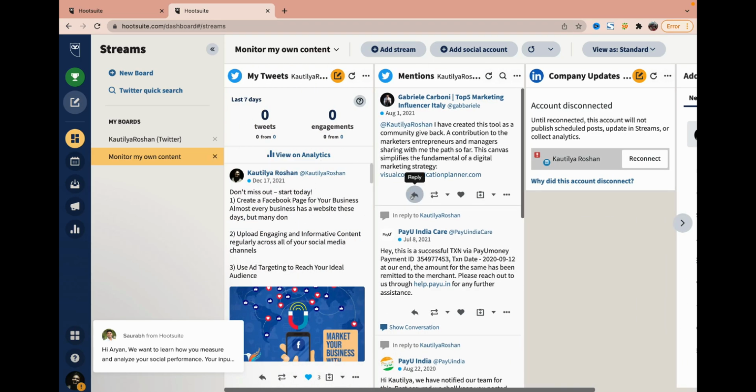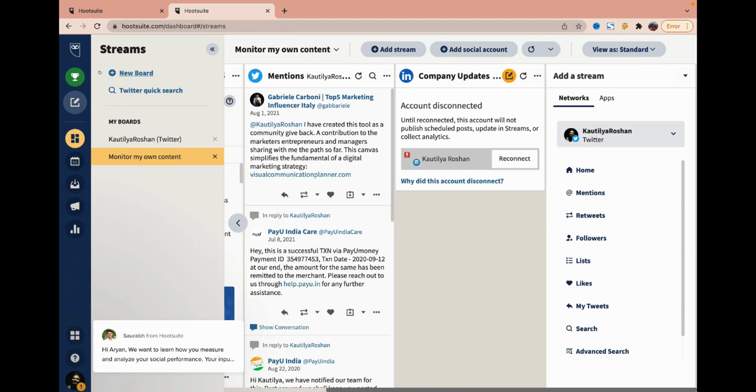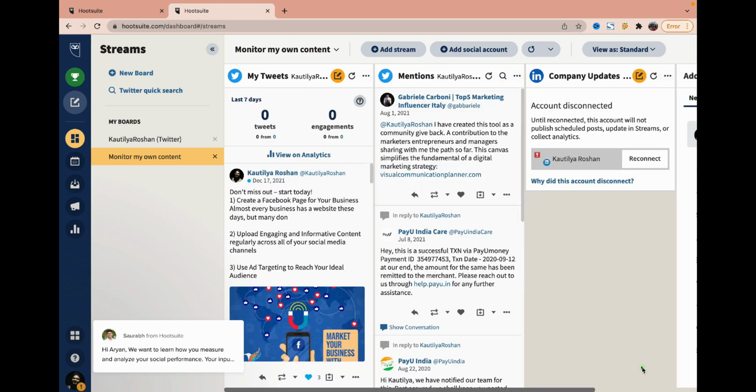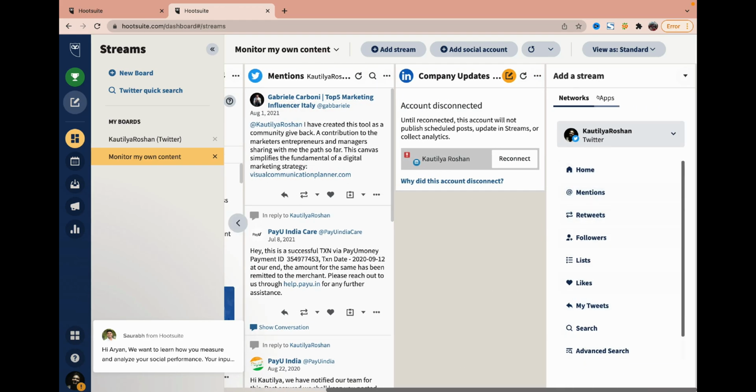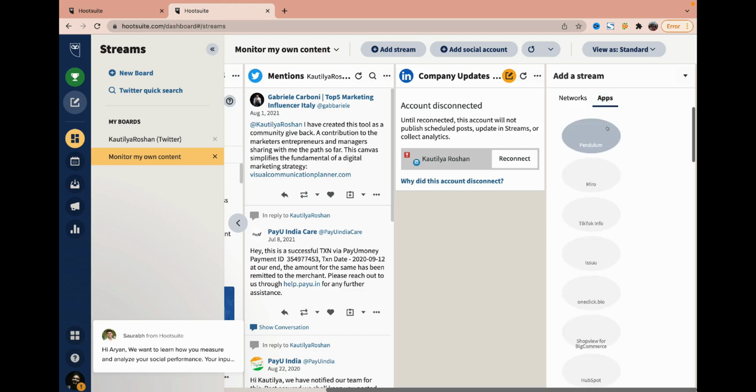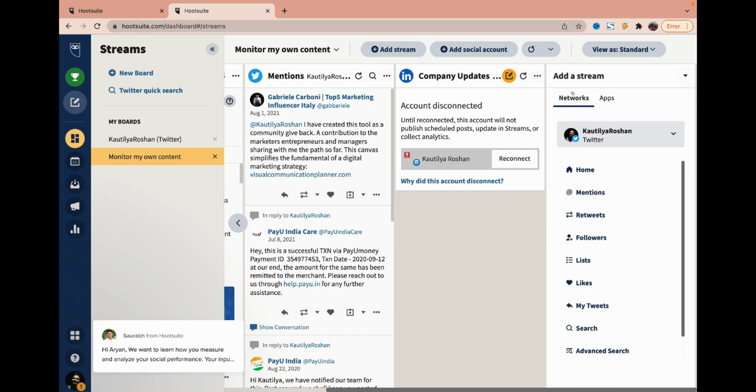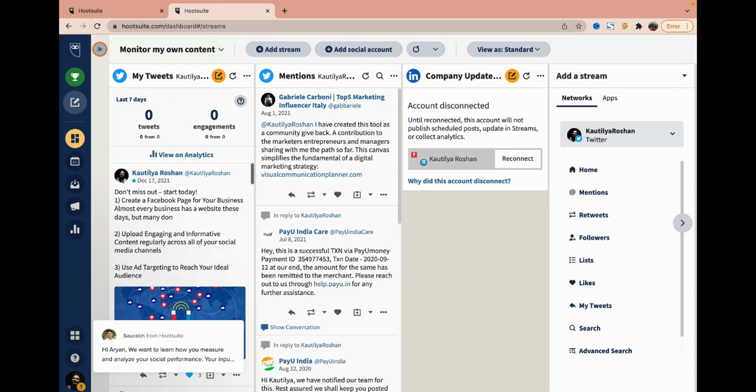Now after that, I have added the account. So always remember how accounts are added. You will go to stream and then you will click on add account. So here on the right hand side it comes add stream. So you can go and add here by clicking on plus basically. So you can connect with more apps and you can see that. Now after adding the stream, you can see a lot of things are very clear.